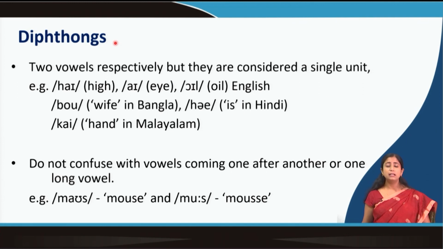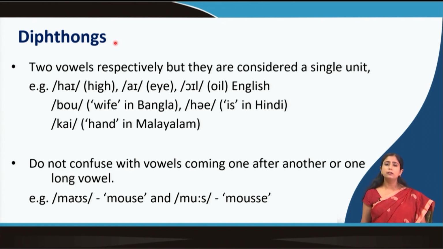So, similarly high, I, oil. In these types of words, it is difficult to actually separate one vowel sound from the other. You can't say that the one vowel started and the other ended. Because they have merged into each other, those are called diphthongs.